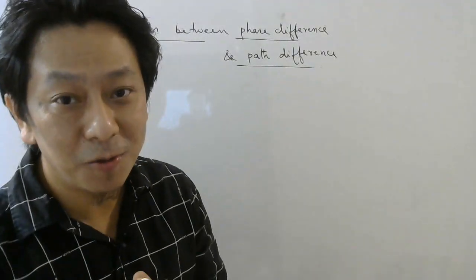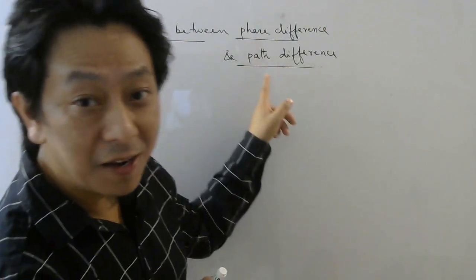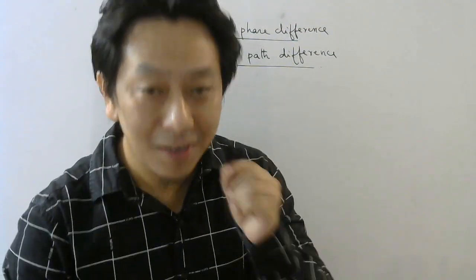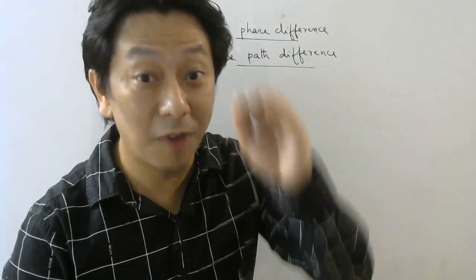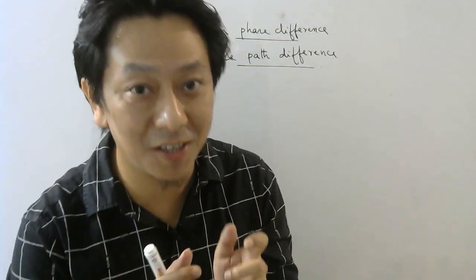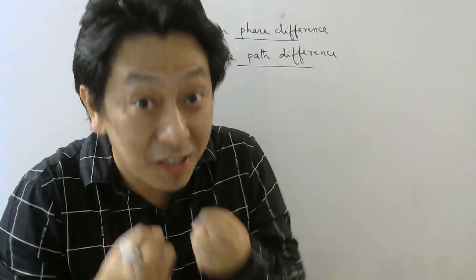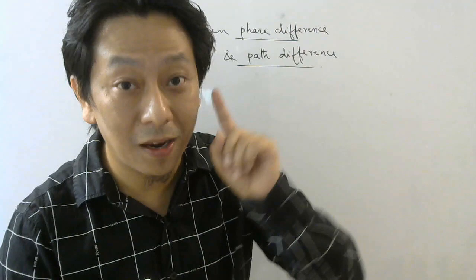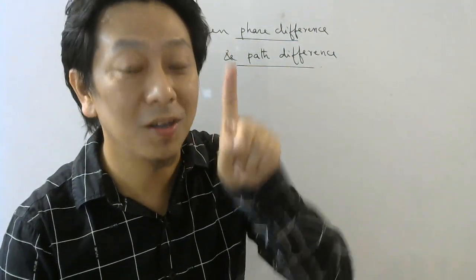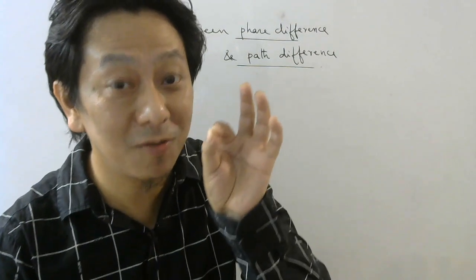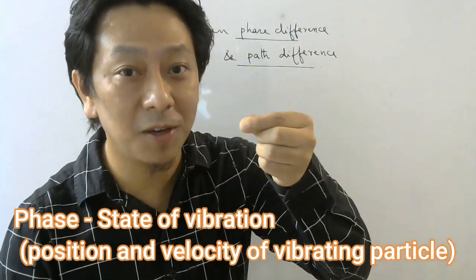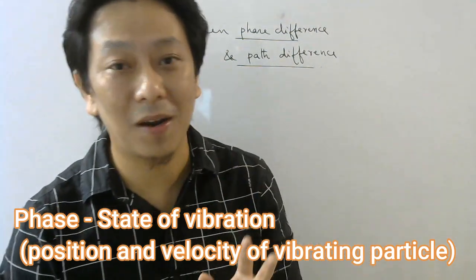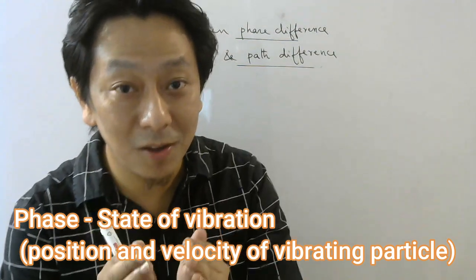Right? Now let us try to derive the relation between phase difference and path difference. But before that, you should know what phase is. Now, whenever something oscillates or vibrates, to know its condition, that is, to know its state of vibration, you need to know two things. One is where the particle is, and second, where it is trying to go. Where it is trying to go means what? You should know its velocity. So if you know the position of the particle and the velocity of the particle, then you know the state of the particle. That is given by something called phase.